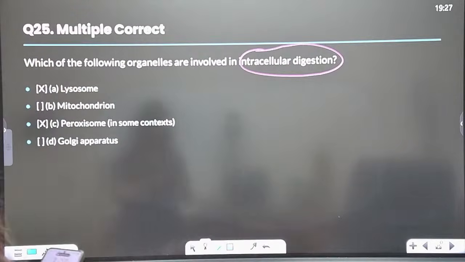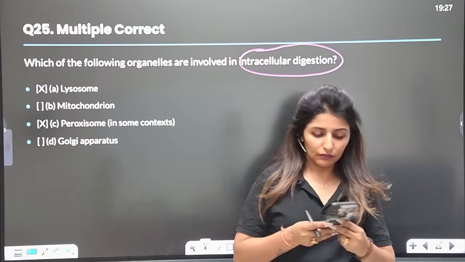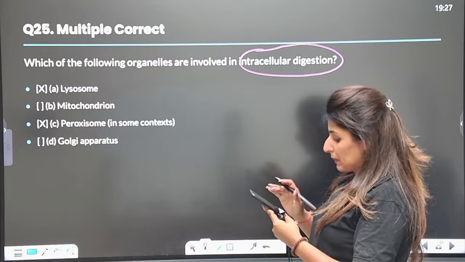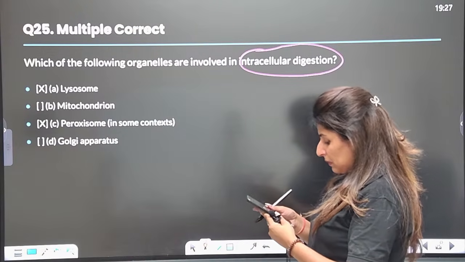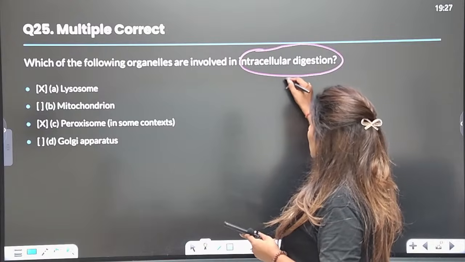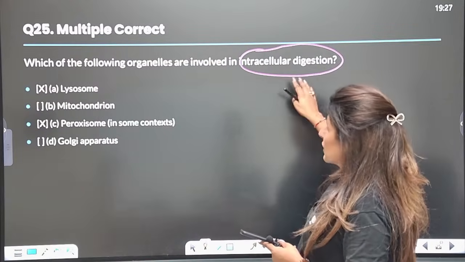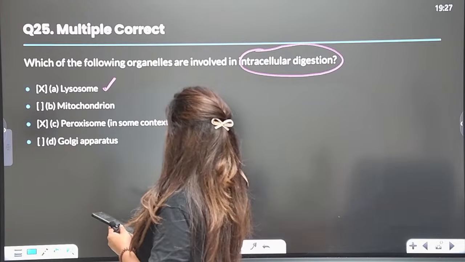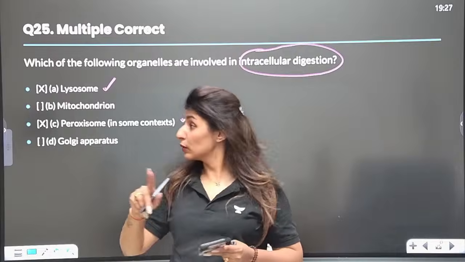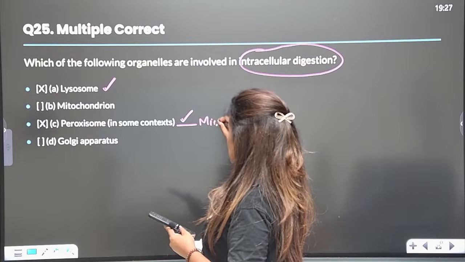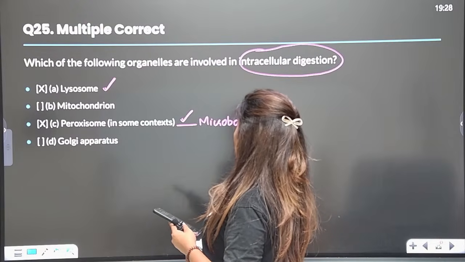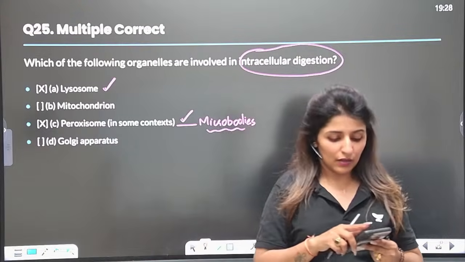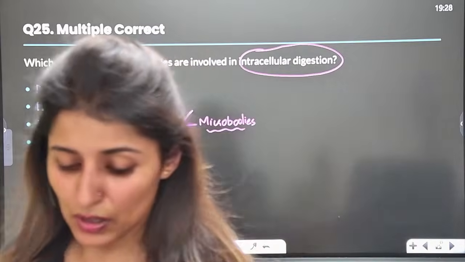What is the correct answer here? Which are involved in intracellular digestion? Answer is lysosomes, then peroxisomes. In some cases, I have told you, peroxisomes actually are microbodies. We have read just one or two lines about microbodies, but this is the structure where detoxification occurs.